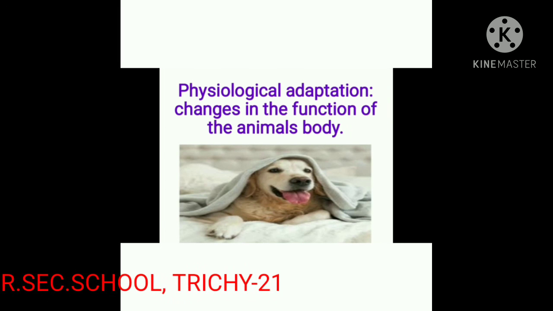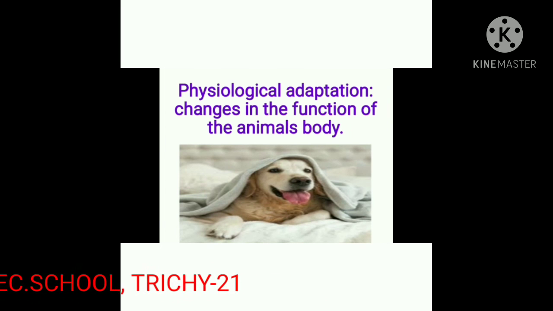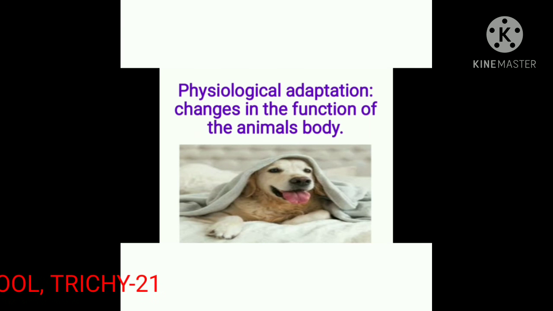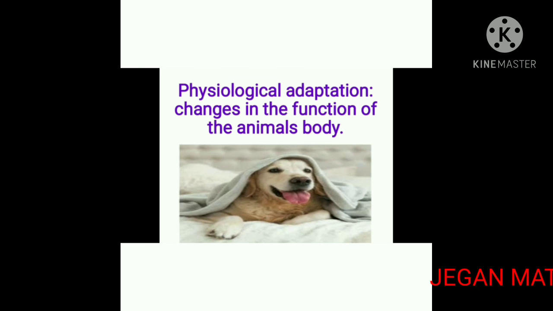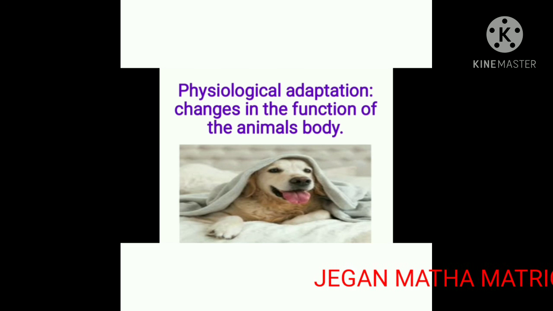Second one, physiological adaptation. Changes in the function of the animal's body are called physiological adaptations. For example, a dog shivers to generate more heat when it is cold and pants when it is hot.